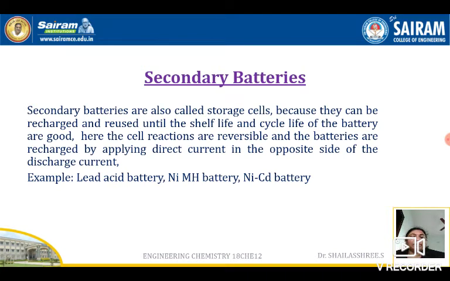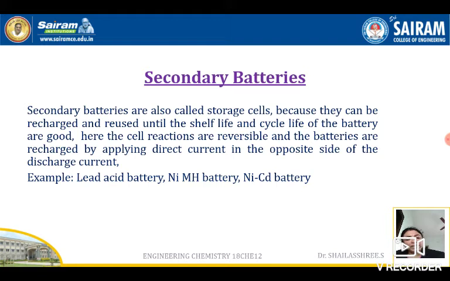So the reaction is not spontaneous, and we have to supply some energy from outside to carry out the non-spontaneous redox reactions. Clear? That is the recharging. Once again, you are charging the battery. So what happens when you supply the electric current?